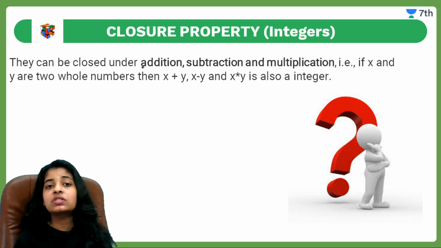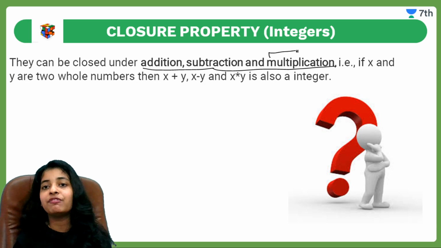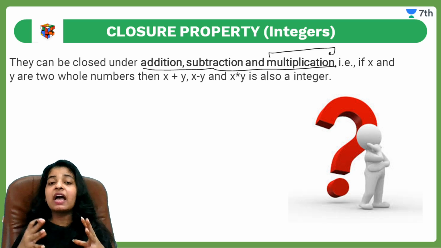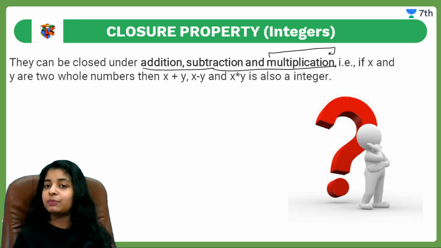Integers are closed under addition, subtraction and multiplication, and here we will only talk about multiplication. For addition and subtraction I have already talked in my previous video.